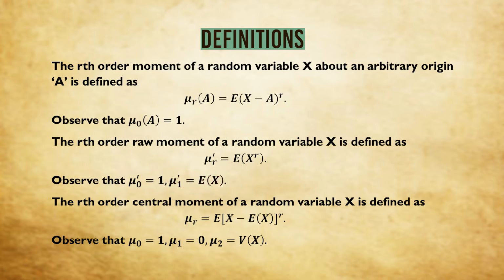The rth order central moment of a random variable x we define as mu r, that is the expectation of (x minus E(x)) whole to the power r. Clearly when r equals 0, again this will be equal to 1, so mu naught will be 1. What about mu 1? That is E(x minus E(x)), that is the expectation of x minus the expectation of x, which will be equal to 0. And mu 2, I hope this looks familiar to you, is nothing but the variance of x, the expectation of (x minus E(x)) whole square.